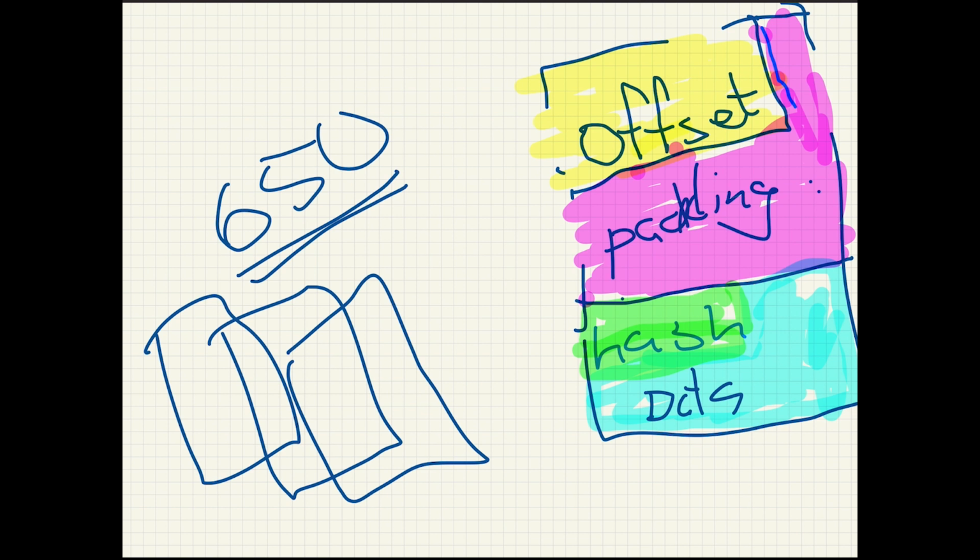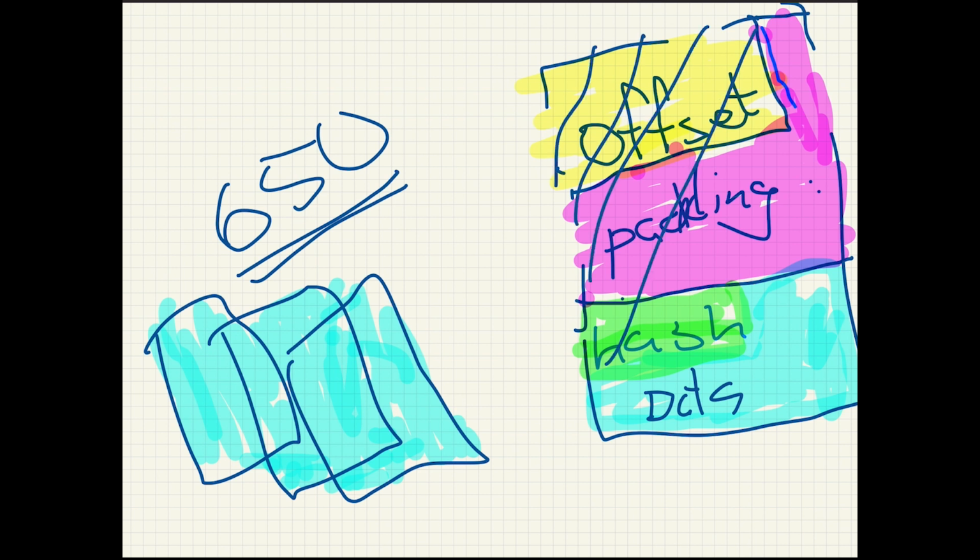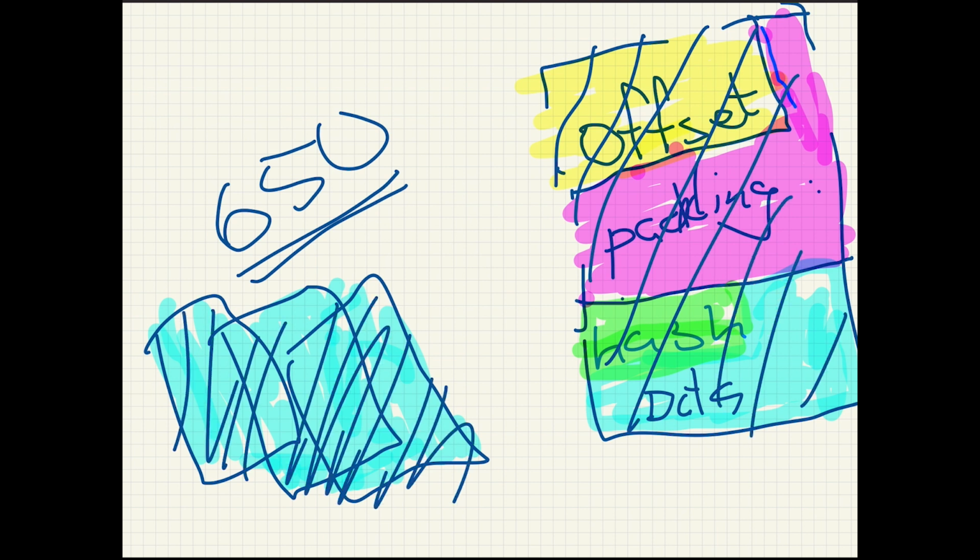So the data can be several gigabytes. It can be any length, and then we will encrypt everything. So let's do something like this. So even the random data will be encrypted as well, and then written to the file.